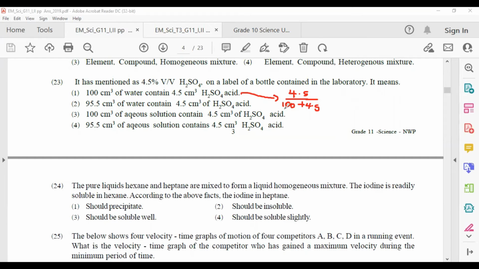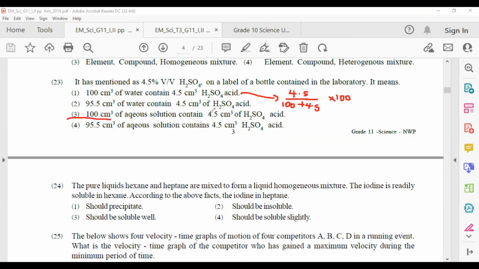By solving this one, you can't get the answer. You have to multiply by 100 also to get the percentage. By solving this one, you can't get this answer. So it is not the answer. The answer should be the third one.